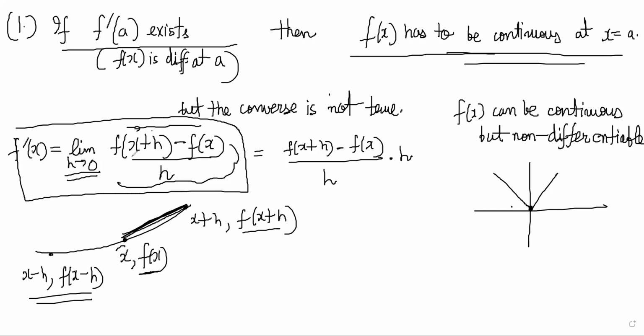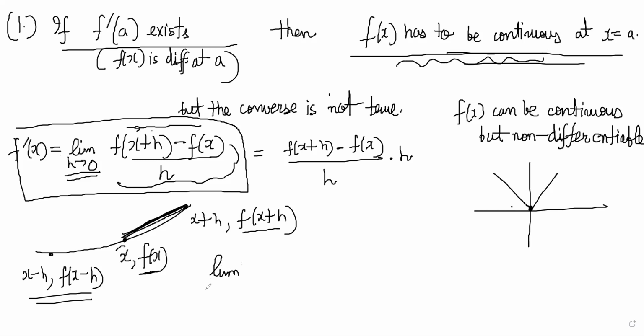Or you can do it in the slightly opposite way. What do you want to prove? You want to prove that the function is continuous. So for proving the function is continuous, I have to show right hand limit should be equal to left hand limit should be equal to the value of the function.